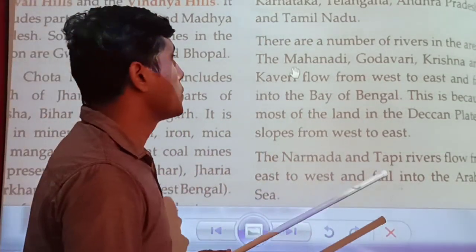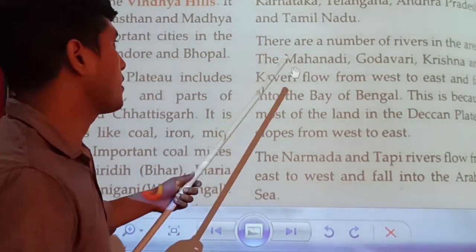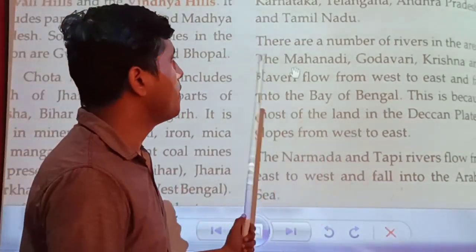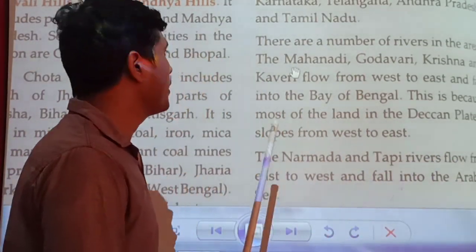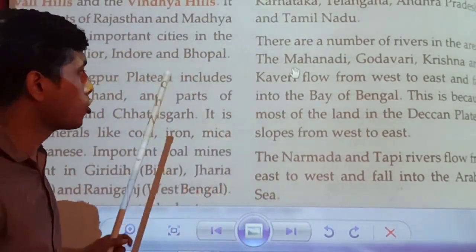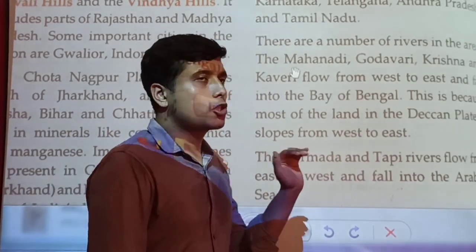There are a number of rivers in the area, like Mahanadi, Godavari, Krishna and Kaveri, which flow from west to east and fall into the Bay of Bengal. This is because most of the land in the Deccan Plateau slopes from west to east.